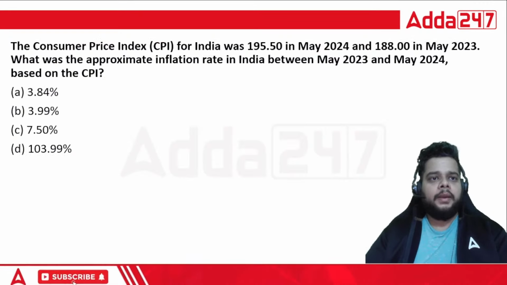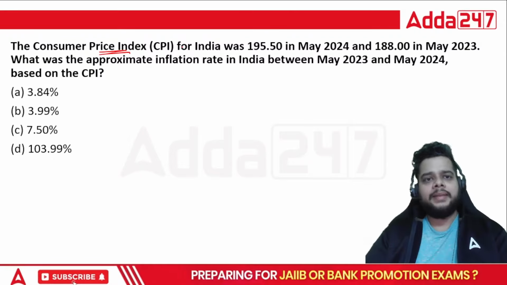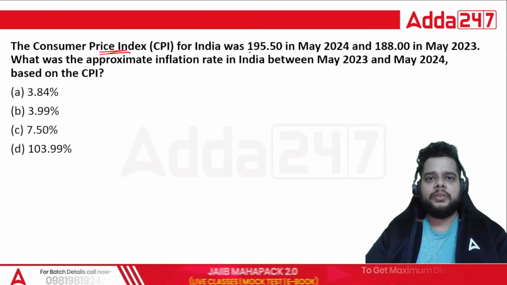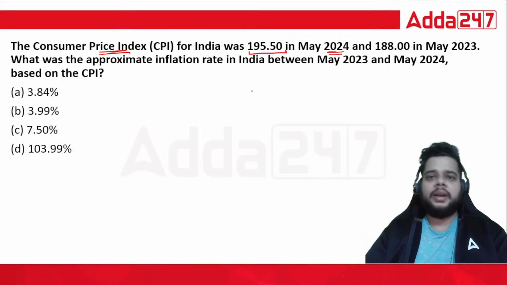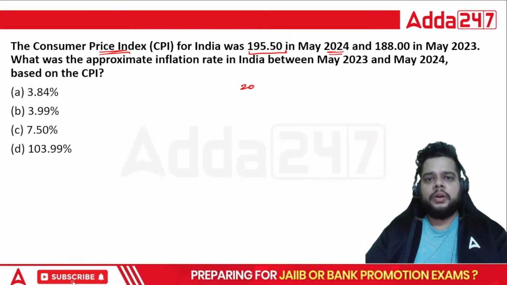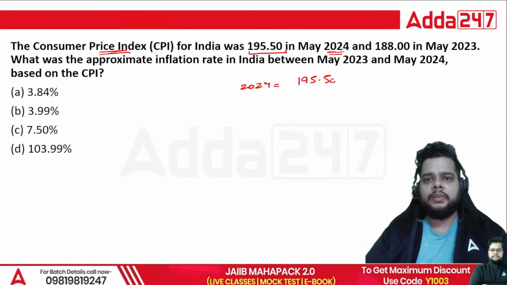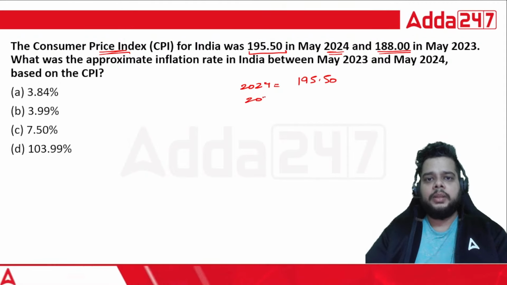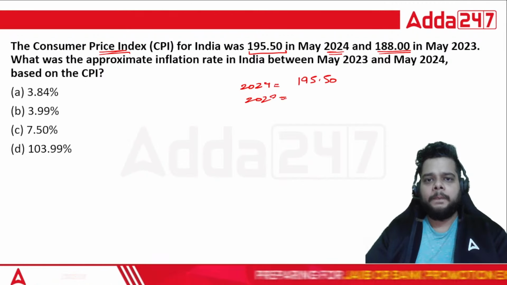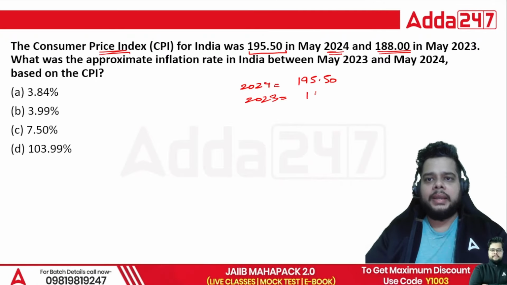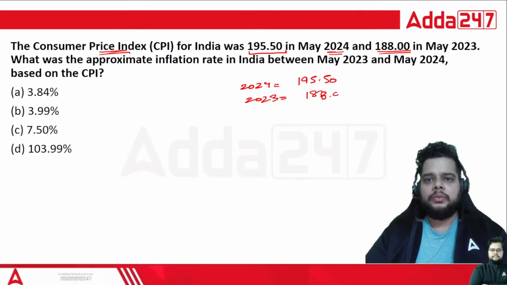Fine. Then we have the consumer price index, CPI, for India, which was, let's suppose, 195.50 in May 2024. In the same month of the previous year, May 2023, it was 188.00.